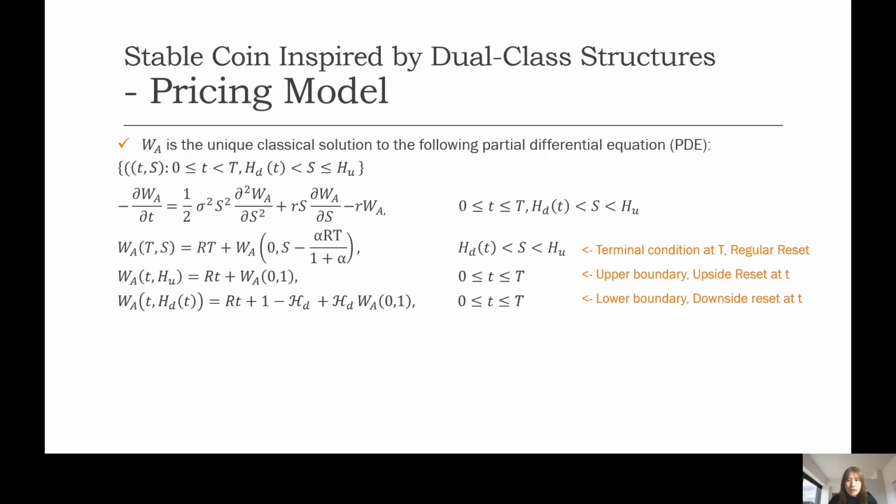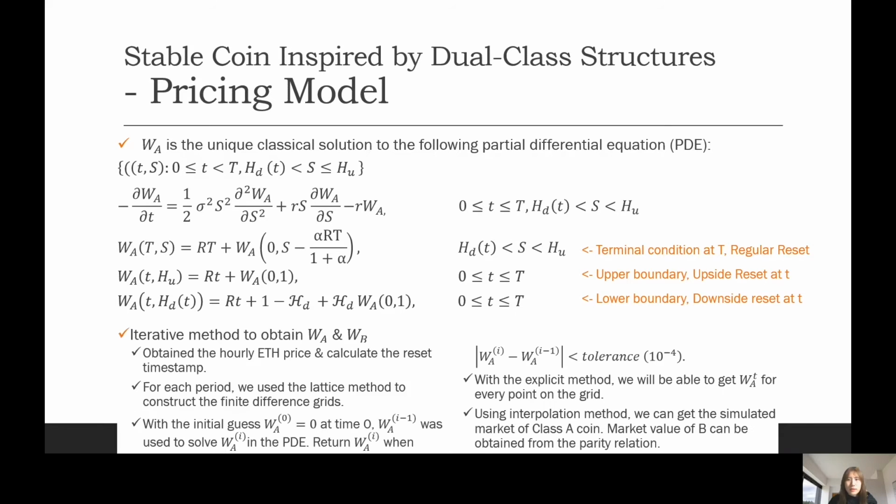The second one is the upper boundary and refers to the upside reset. The last one is the lower boundary and refers to the downside reset. Thus, with the PDE, we can use the iterative method to obtain WA and WB. Firstly, we can obtain the hourly ETH price in the predefined period, then calculate the reset timestamp and consider the data between the 2 adjacent reset timestamps as one period.